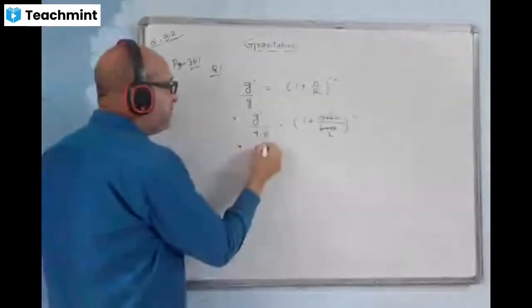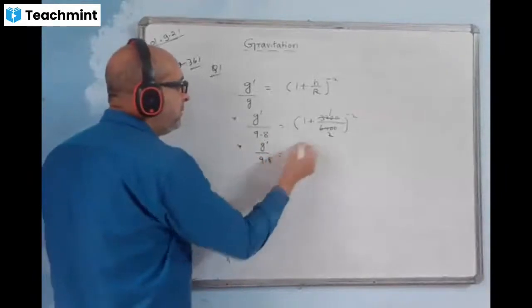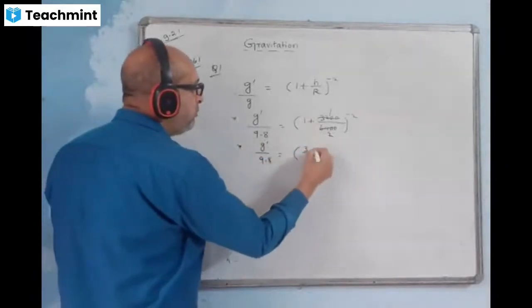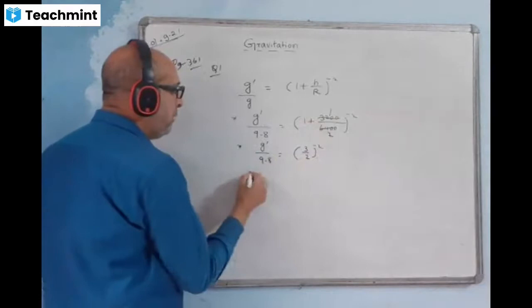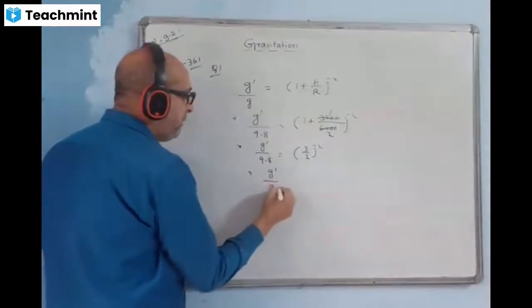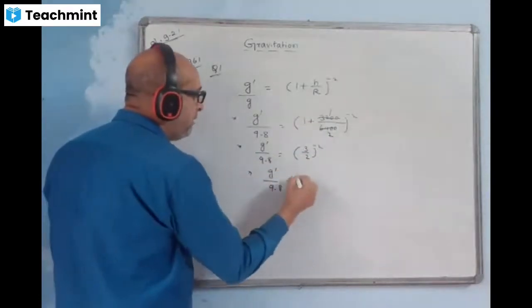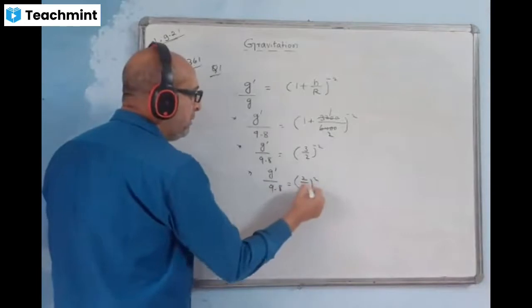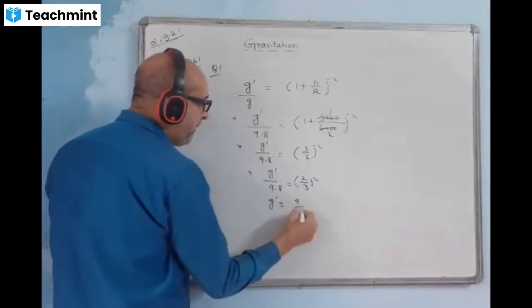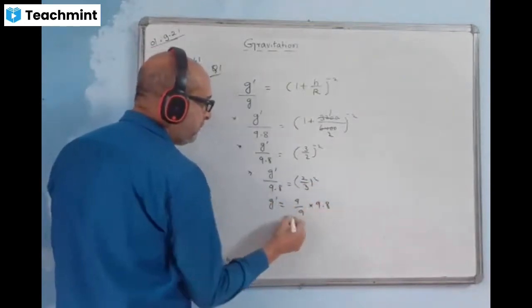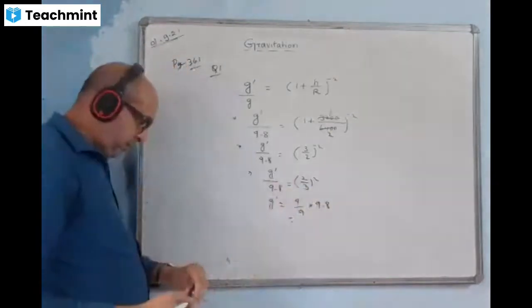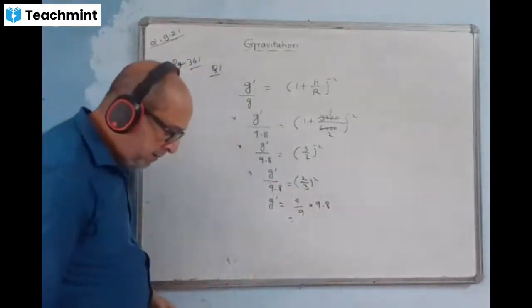Let us calculate the answer now. g dash by 9.8. LCM is coming 3 by 2 to the power minus 2. g dash by 9.8, turn upside down, you get 2 by 3 whole square. Therefore, g dash value will come 4 by 9 times 9.8. Calculate.